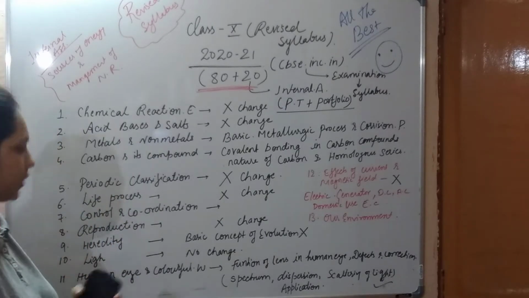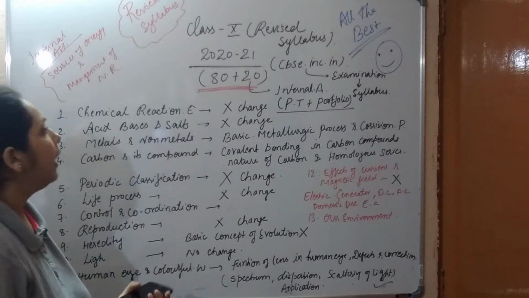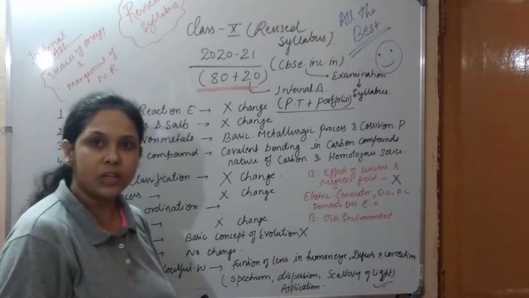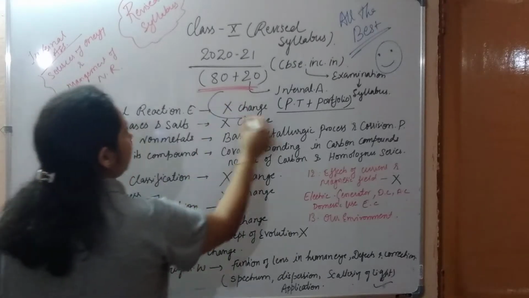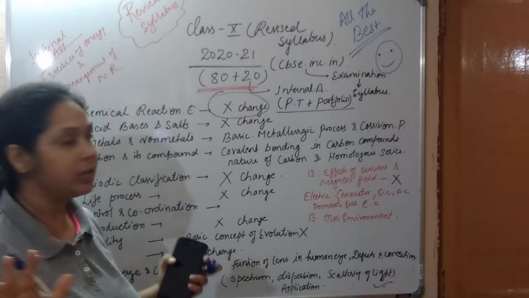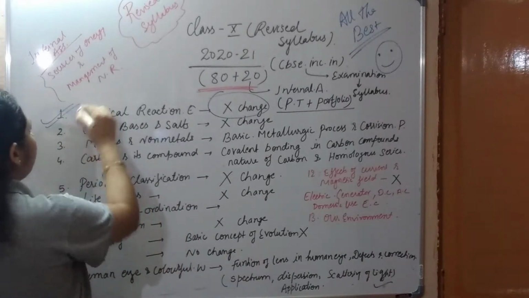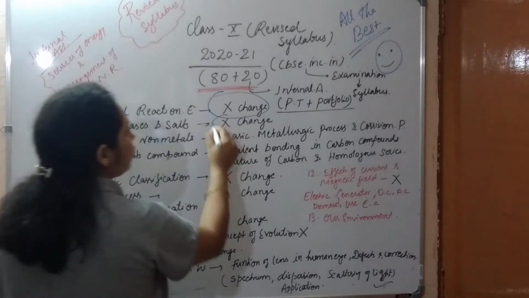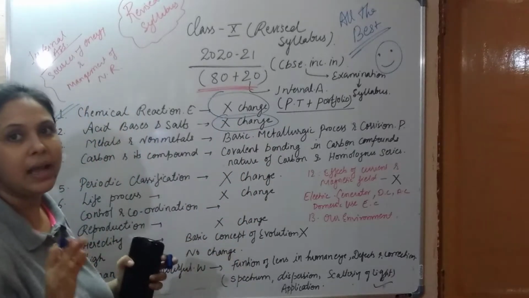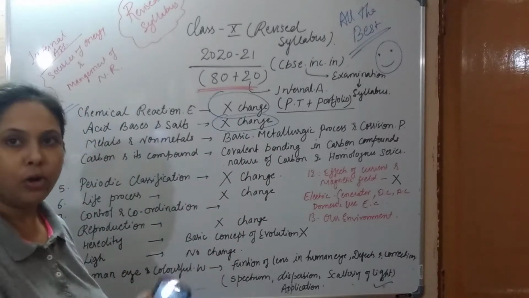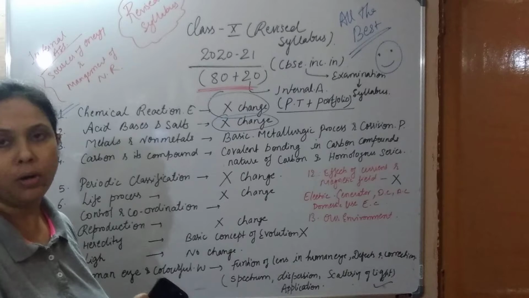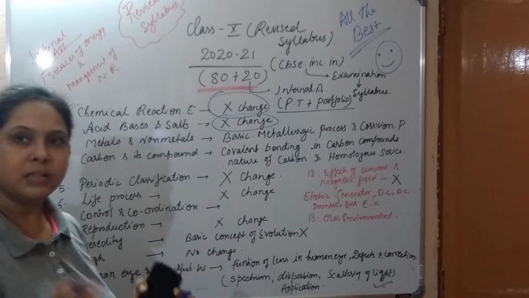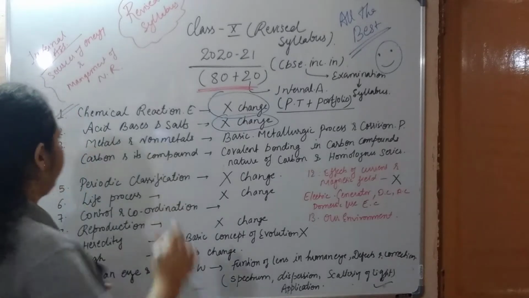Chemical reactions. Here you will find that there is no change in this chapter. No topic is eliminated. Acids, bases and salts, no change. There is no change in acids, bases and salts. All the topics that were there earlier are there this time also.